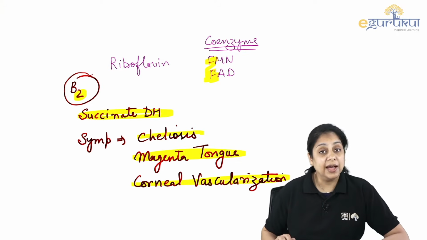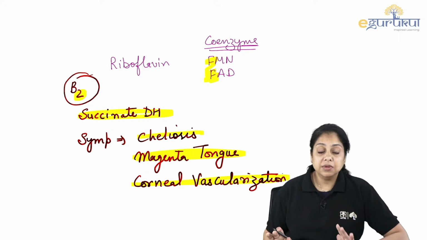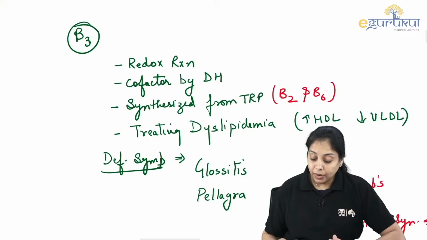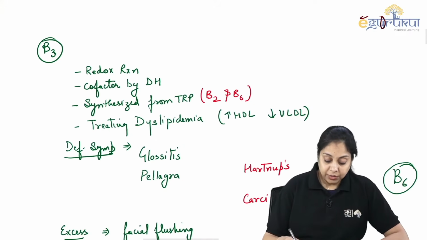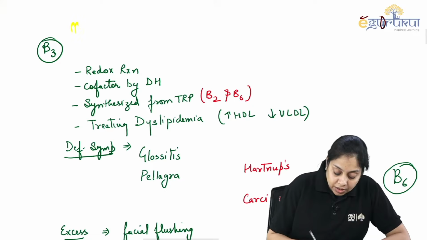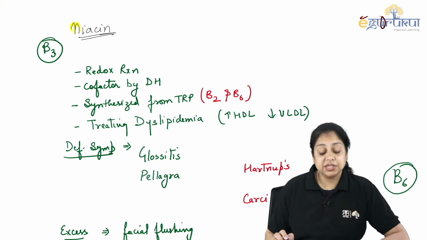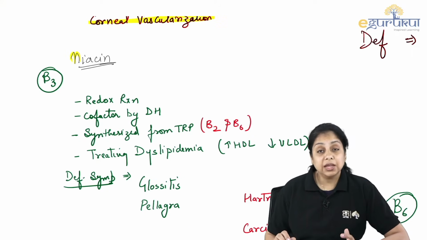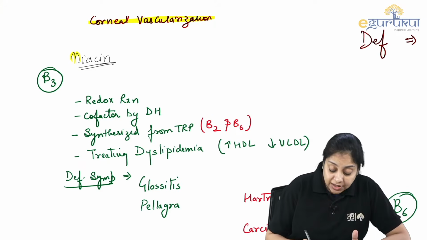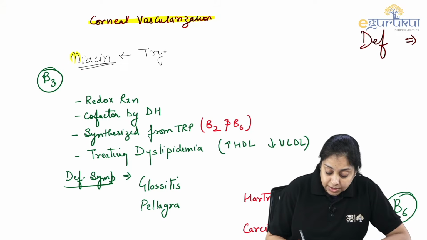Another important question, like in the previous recall questions, this was asked. Vitamin B3, okay? Vitamin B3 is your niacin, right? And how do we synthesize the niacin? Can we get the niacin via the food or the animal products? No. Niacin is synthesized in the body from the amino acid tryptophan.